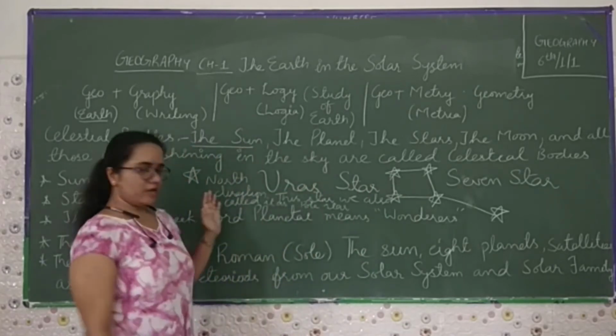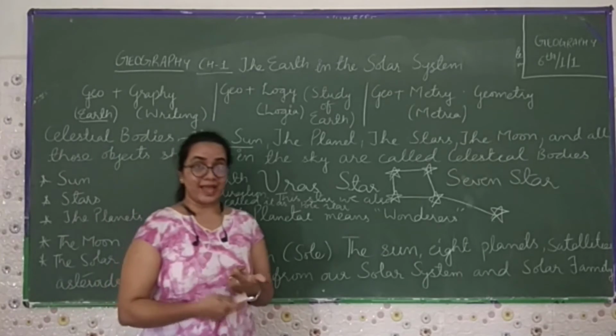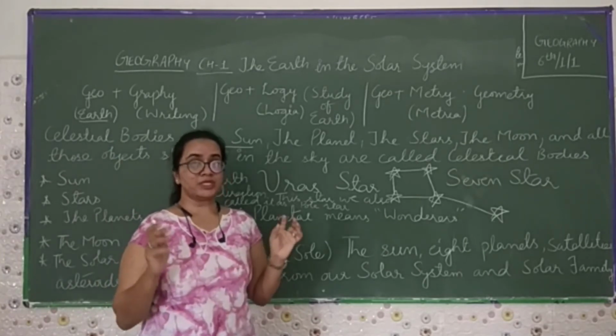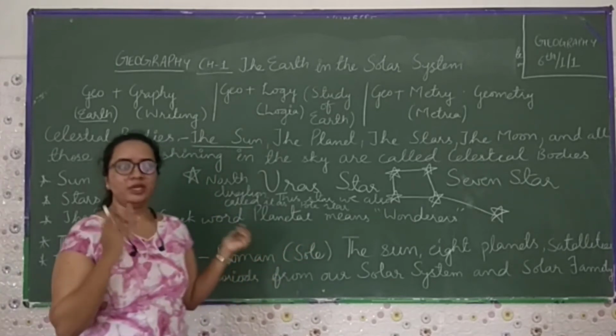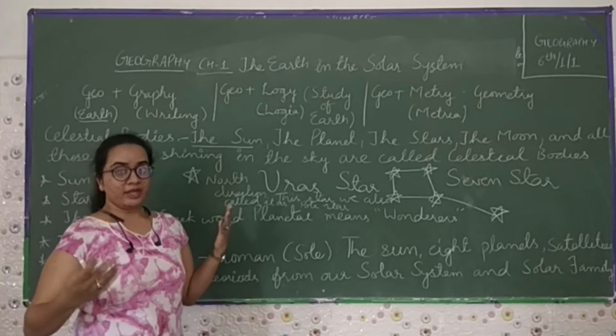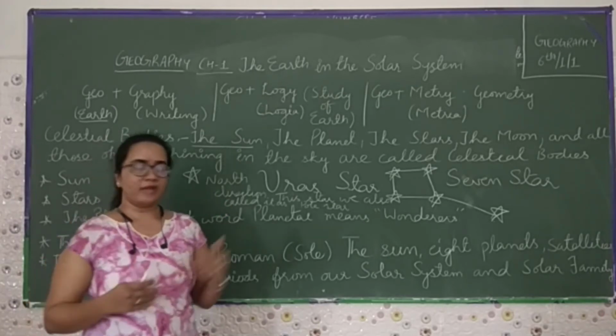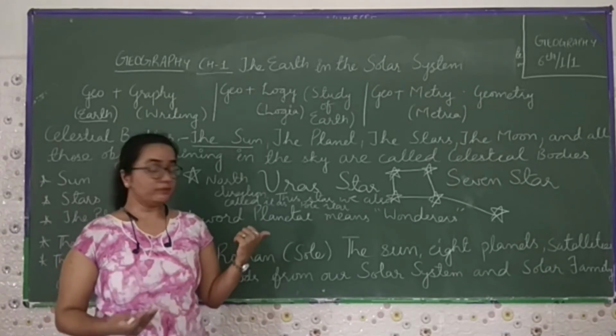Now, in the star topic, I already explained they have their own light and heat, which twinkle in the night. But in the daytime, we can't see them because of the sun. Because the sun's rays come very strongly, in the daytime we can't see the stars. But stars are always visible.